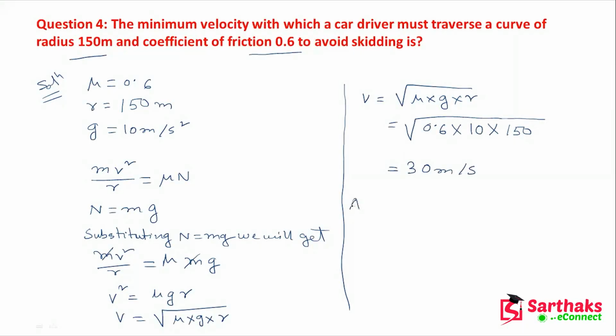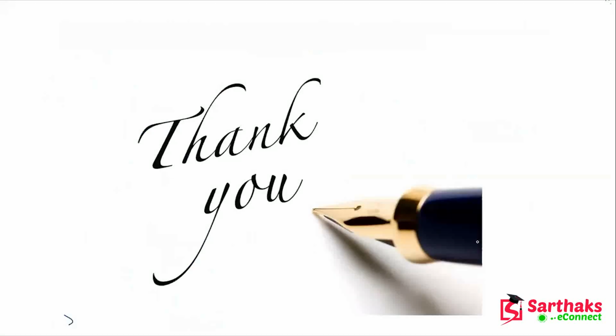That means in the answer we can write that the minimum velocity is 30 meter per second. Okay, 30 meter per second. This much for today. Thank you.